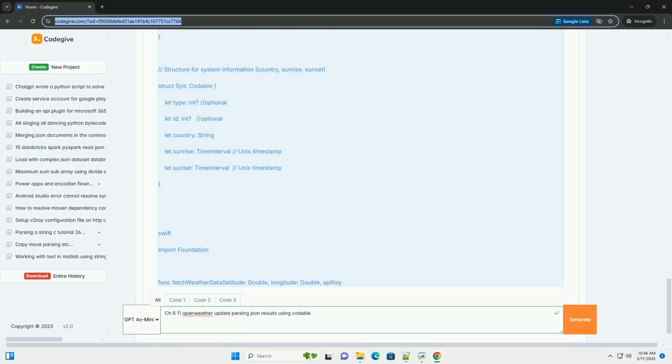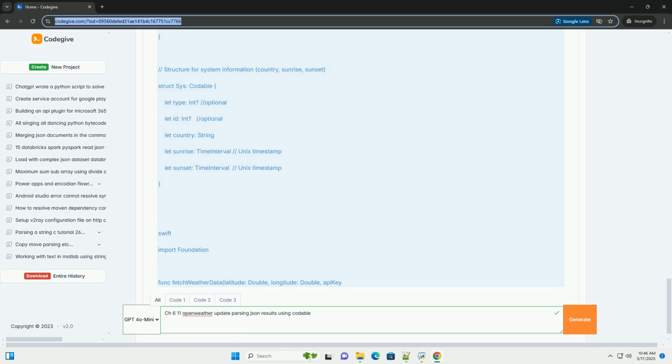Step 3, using the data. Now, let's call the fetchWeatherData function and use the parsed data. Explanation. 1. Import SwiftUI for view purposes. 2. Set up UI elements. Created text views for displaying temperature and description. 3. onAppear. This modifier ensures that the fetchWeatherData function is called when the view appears. Or, you might trigger it from a button tap, etc.